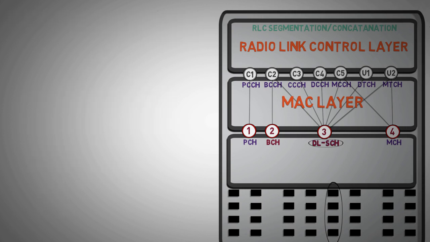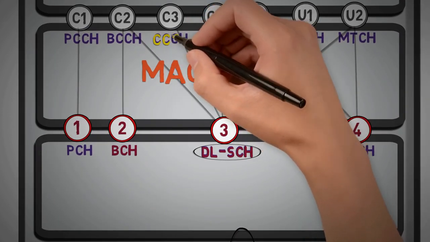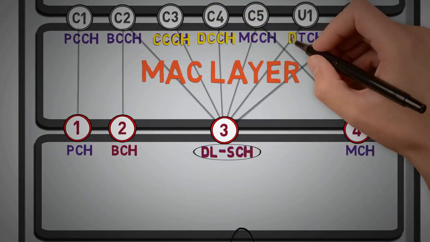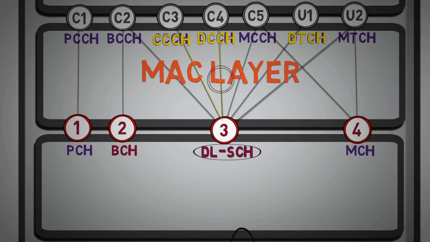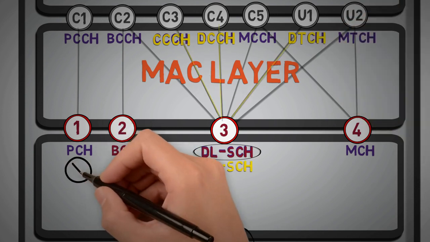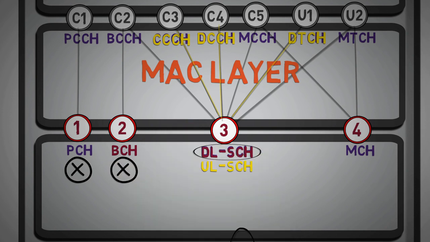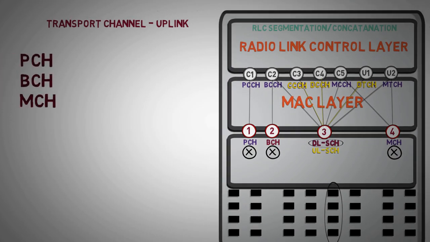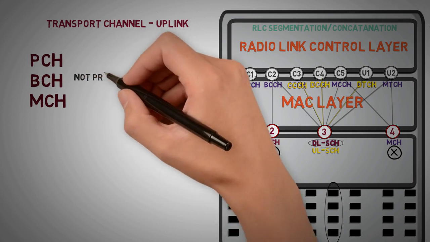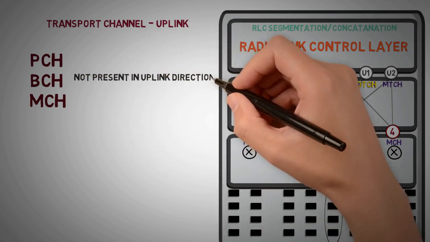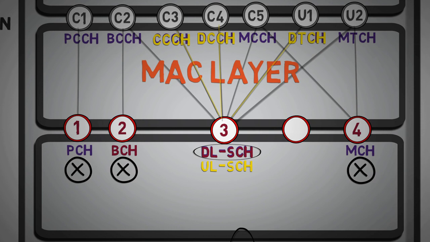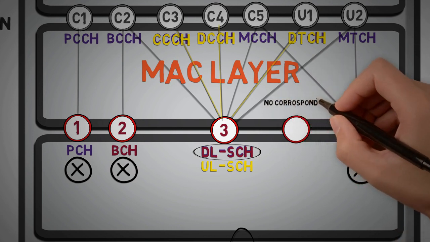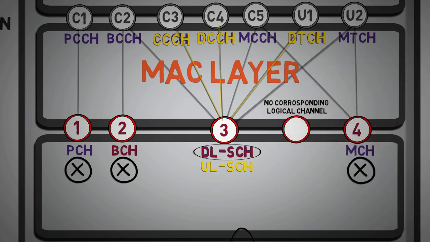The transport channels used in uplink are similar to downlink. The logical channels such as Common Control, Dedicated Control and Dedicated Traffic channels are mapped into the uplink shared channel. As there are no paging, broadcasting and multicasting messages in uplink direction, this channel is not present in uplink direction. However, there is one more channel in transport that has no corresponding logical channel in uplink direction. That is the random access channel.